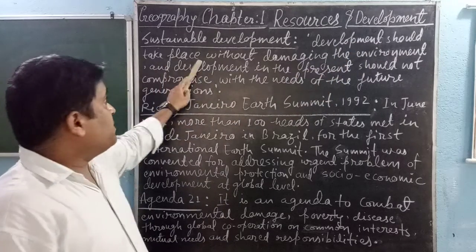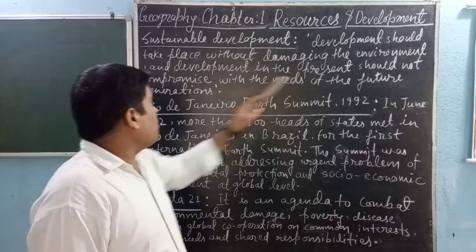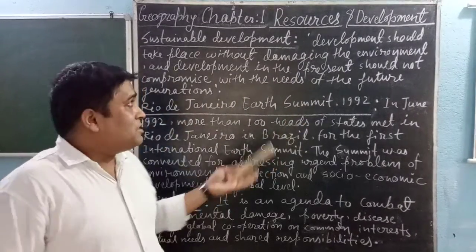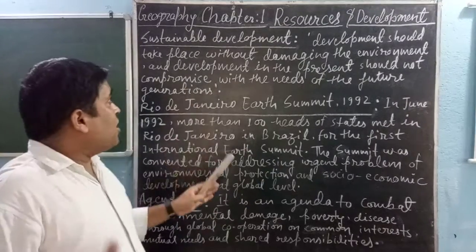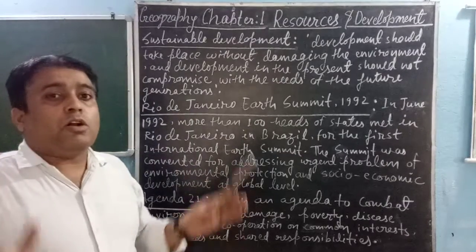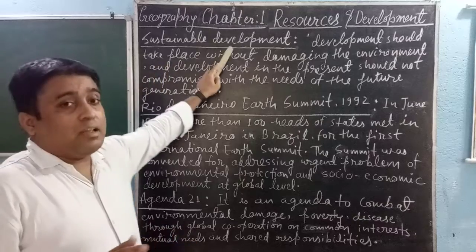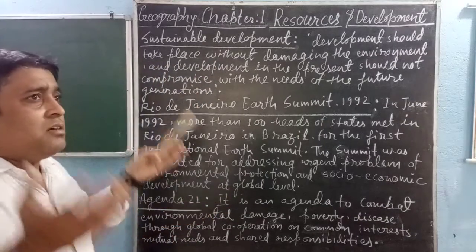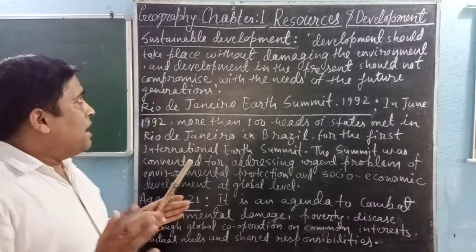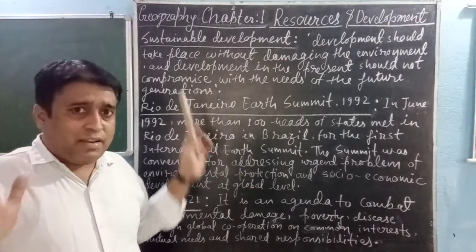Development should take place without damaging the environment, and development in the present should not compromise with the needs of the future generation. Easily you can understand that. This is called sustainable development. As you know, we should use resources very judiciously, and for this, sustainable development is very necessary.